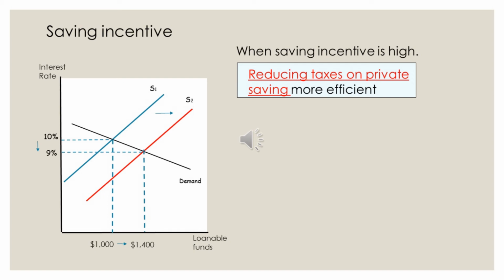When the supply shifts to the right, the loanable funds of S2 is $1,400 and the interest rate decreases by 1% and becomes 9%. So we can say that when the saving incentive is high, reducing tax on private saving is more efficient.